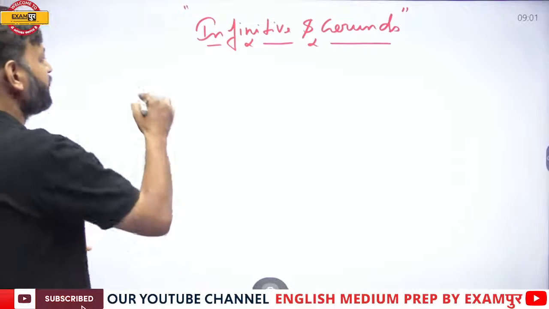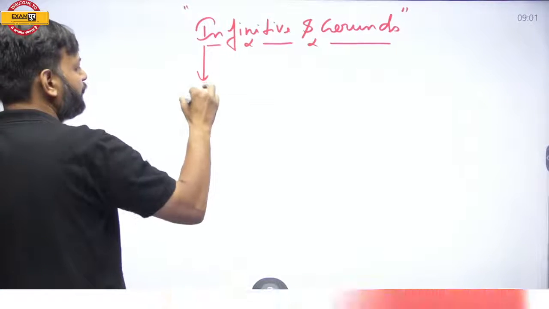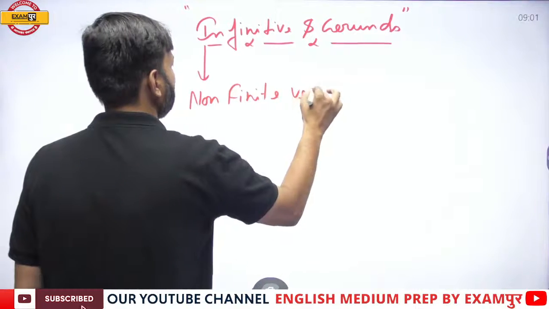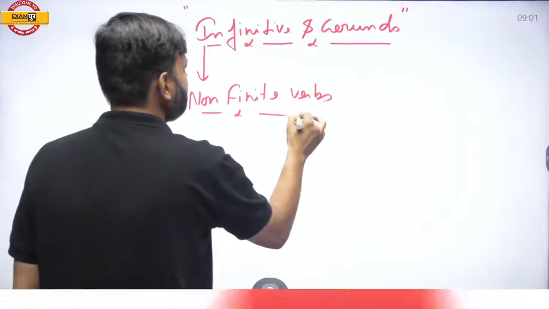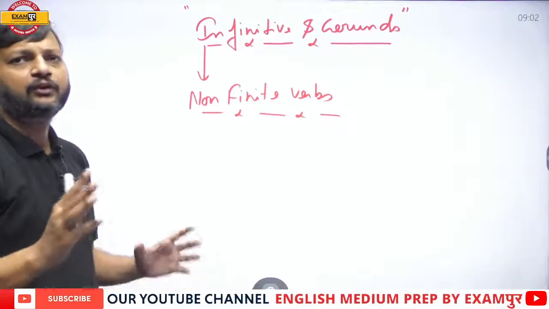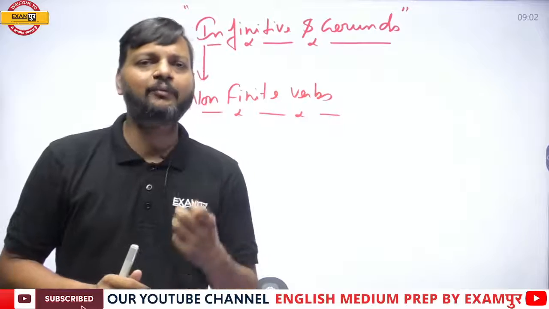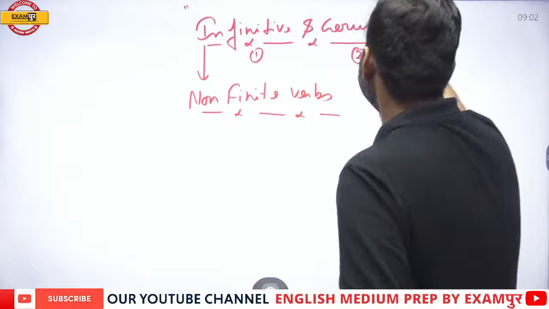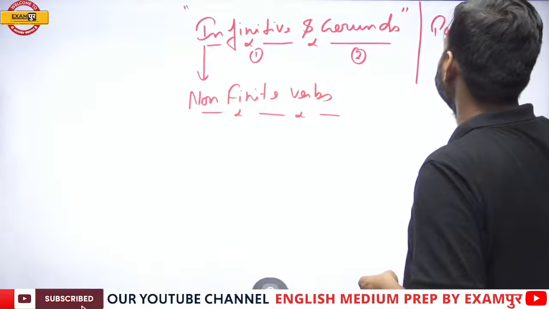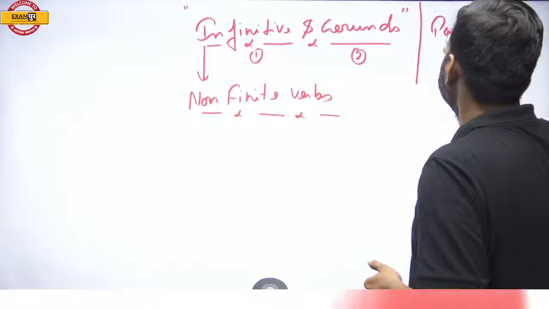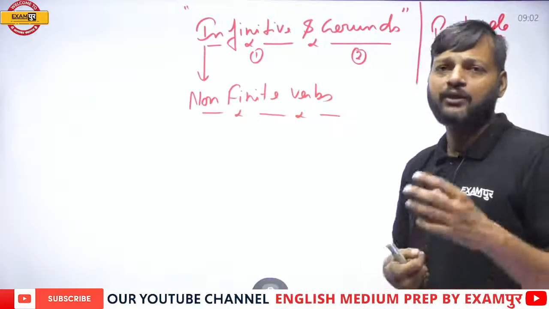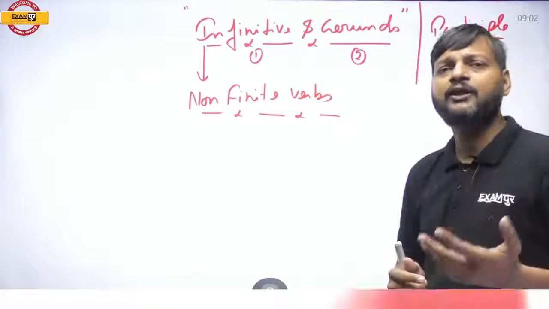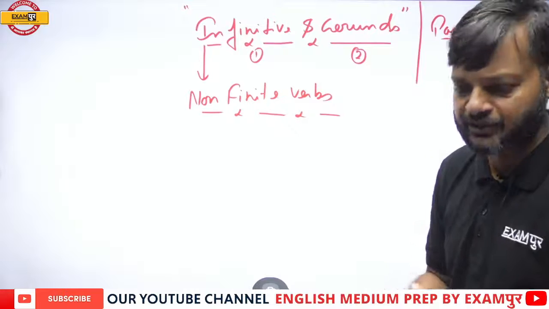Infinitive and gerunds are the parts of non-finite verbs. Basically, a non-finite verb has three types. One is infinitive, second is gerund, and third type of non-finite verb is participle. That is a whole different topic. In some other class we'll study it, but today the topic is infinitive and gerund. Now the question is, what is infinitive and what is a gerund?